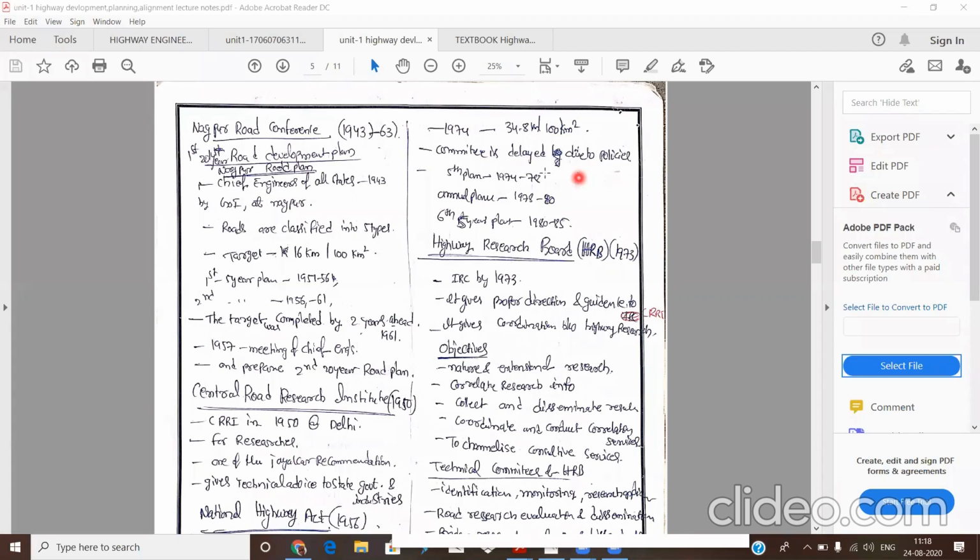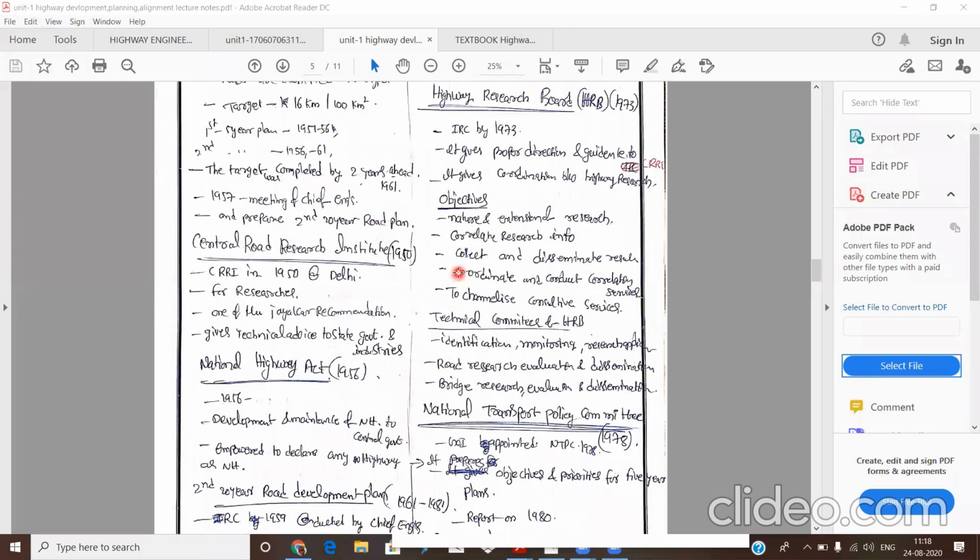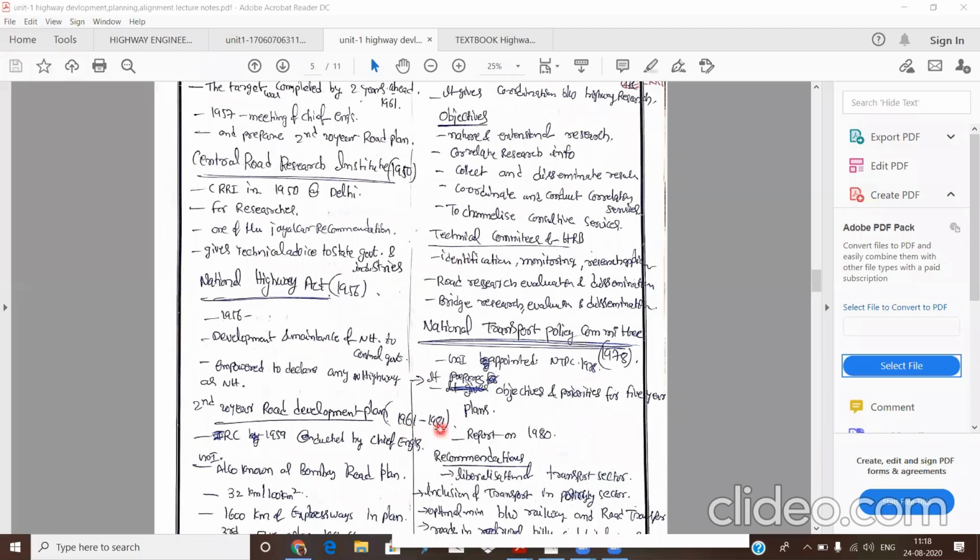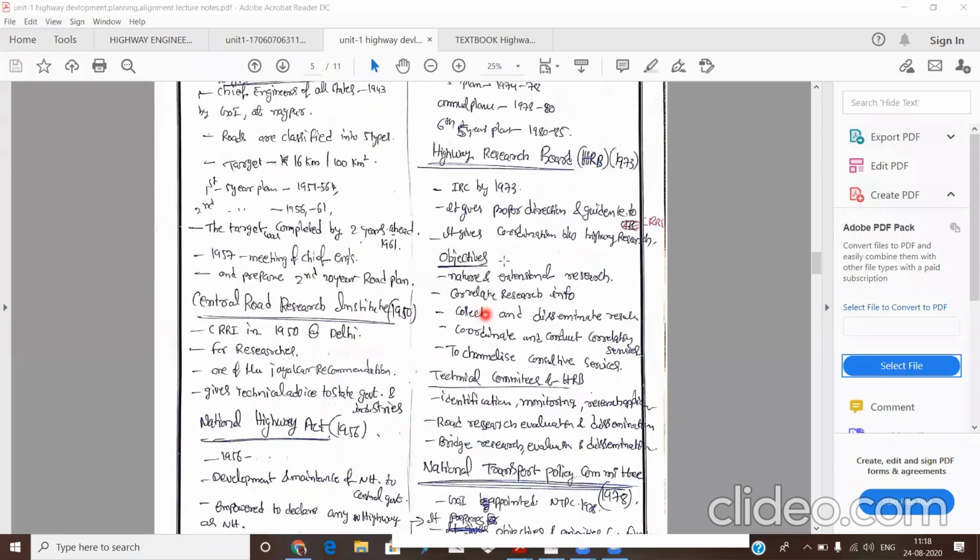So there was no planning for the next development plan. They just constructed roads and the process was going on. During the 5-year plans and annual plans, no new plans were developed, but the construction of road works was ongoing. No new development plan committee was formed by the end of 1974. So the second 20-year road development plan is 61 to 81, but the target was reached in the year 74.